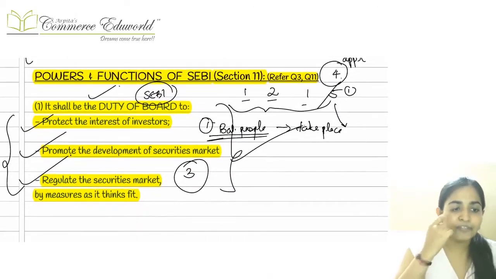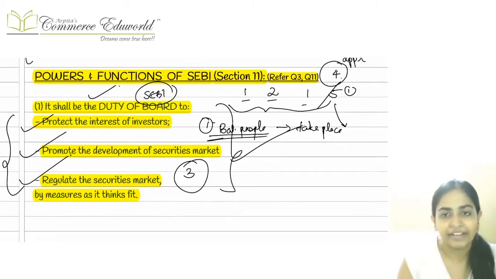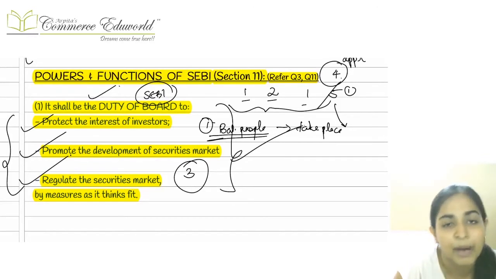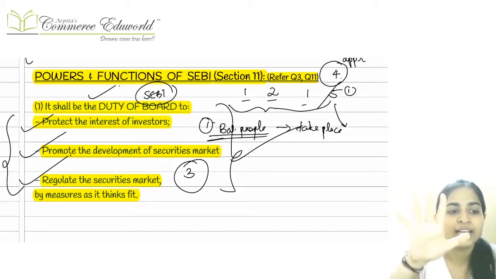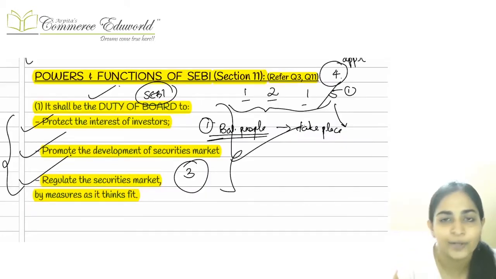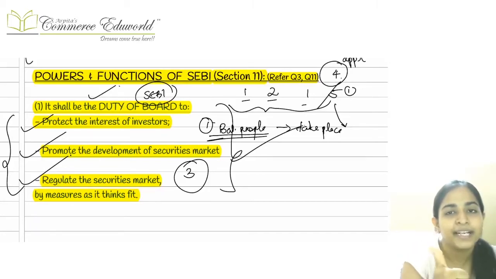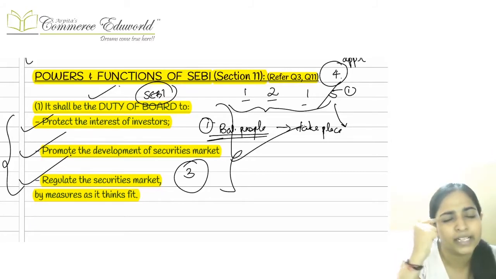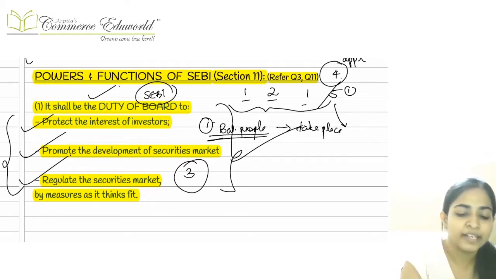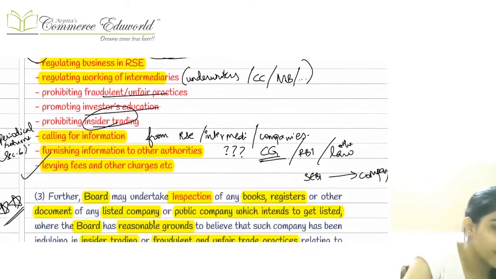Right. Now, the next answer which is coming up here is section number 11. Important answer. Few points were important as there were some amendments here. Section number 11 talks about the powers and functions of the SEBI. In this we had 5 points. First point was very, very simple. It was talking about the duty of the board, in which we had to write the 3 main objects of the act, that is protecting the interest of the investors. I'm just repeating so that it gets fit in your mind. First one was to protect the interest of the investors, then to promote the development of the securities market, and then to regulate the securities market. Right? This was the first point.